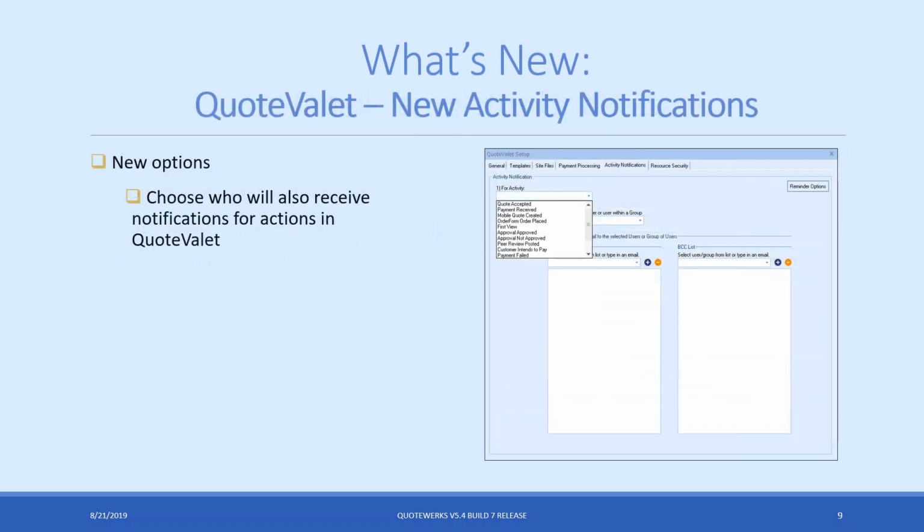And then Quote Valley new activity notifications. This is a great feature where you can actually specify which activity notifications go to whom from Quote Valley. So when you receive notifications like first view, accepted, payment made, things like that, they automatically go to the sales rep. But with this feature, you can also choose who else they go to. We've had this feature for quite a while, but we've expanded the notifications that are available. So we'll go through which ones are available now and how to set that up, if anyone's maybe new to Quote Valley and hasn't started using this. It's a really, really useful feature.